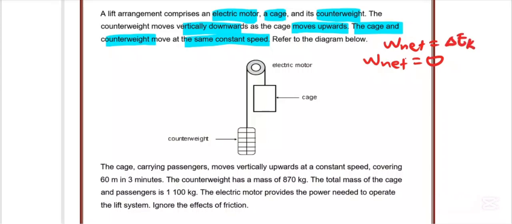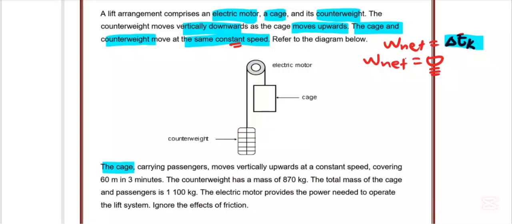So when they say constant speed, it means there is no change in kinetic energy. The net force is also equal to 0. Acceleration is also equal to 0 because of the keyword phrase constant speed.